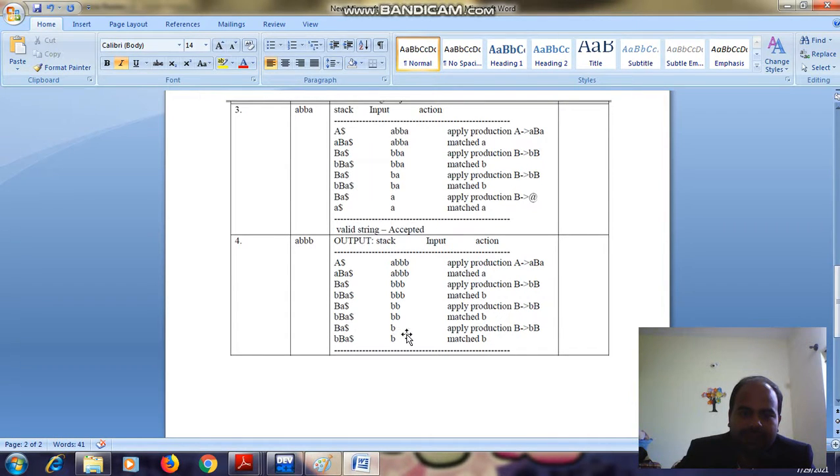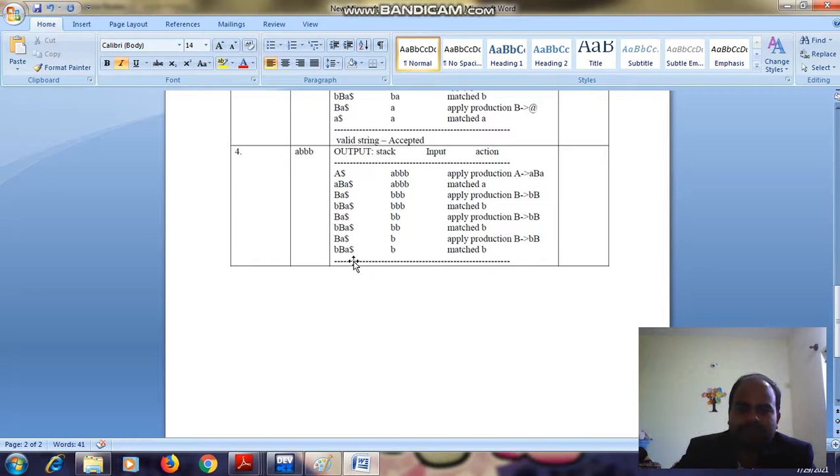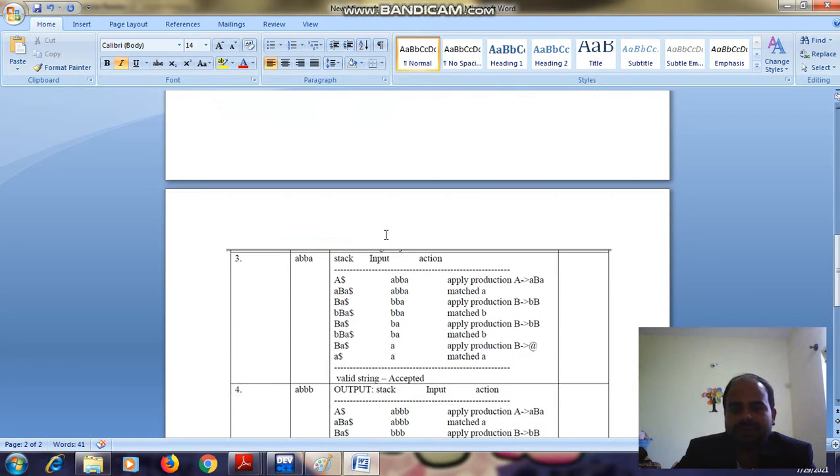There Ba is left and b is left in the input. Again B can either generate epsilon, in which case a will not match b and nothing further can be done, or B generates bB and bb got cancelled. Then in the stack Ba will still be left, but in the input string nothing is left. And if you replace B with epsilon, still a will be left, but in the input nothing is left. So in this case, even abbb is rejected.